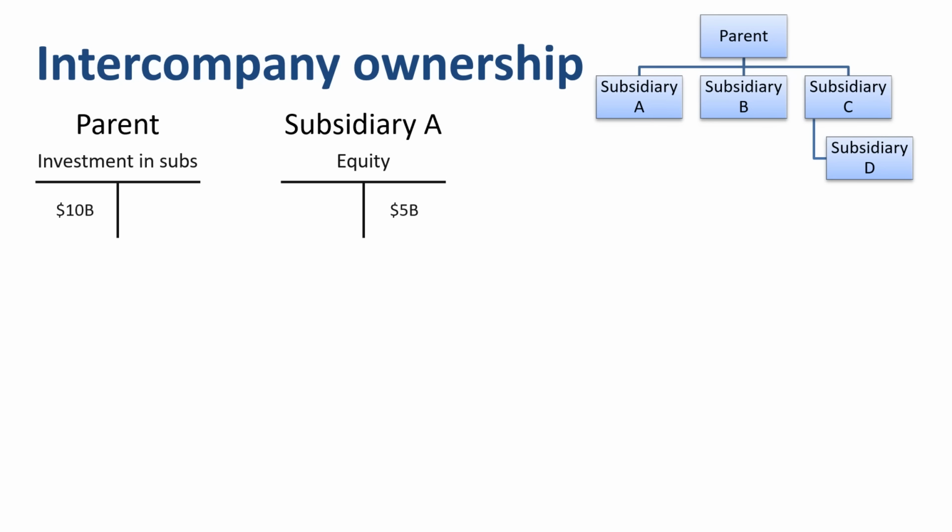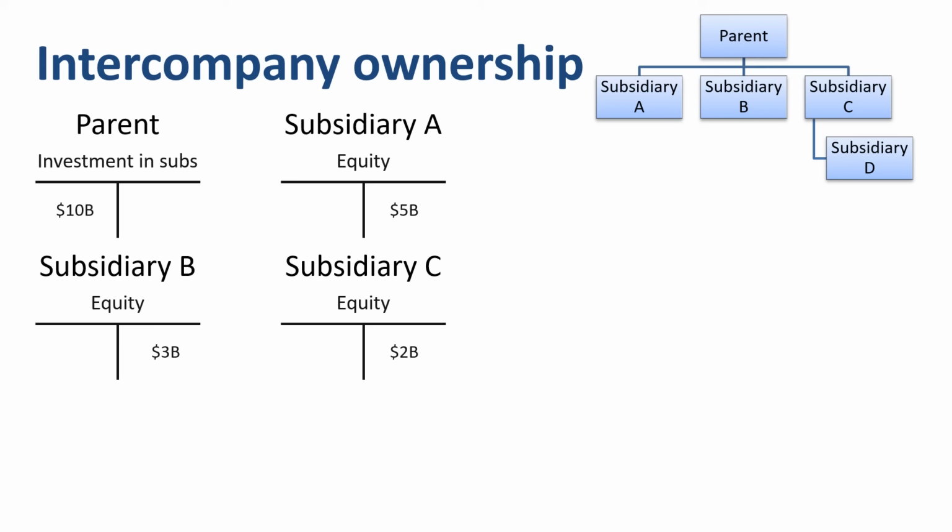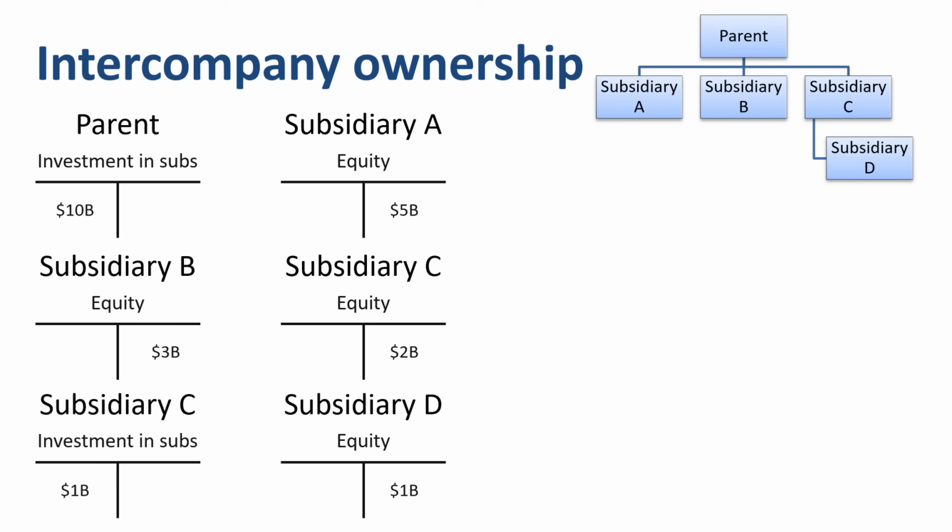Subsidiary A has $5 billion in equity, held by the parent, B $3 billion, and C $2 billion. The sum of the investment in subsidiaries for the parent is equal to the sum of the equity balances in the subsidiaries. In turn, subsidiary C has an investment in subsidiaries of $1 billion, mirrored by the equity on the balance sheet of subsidiary D.